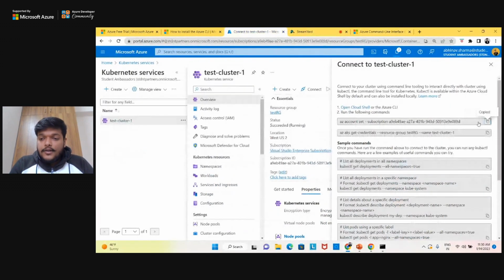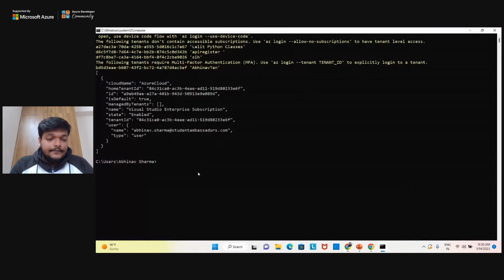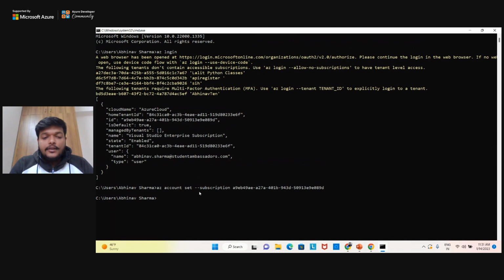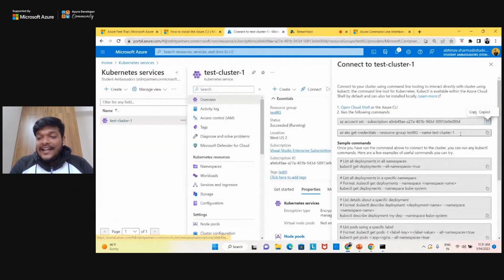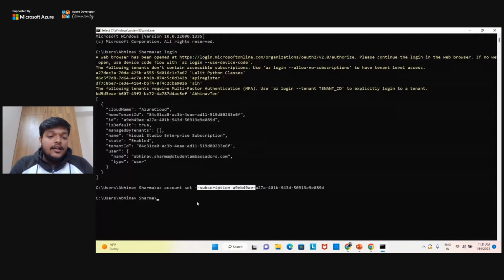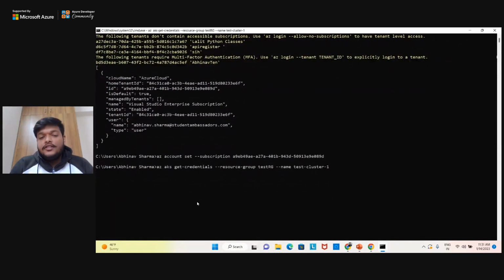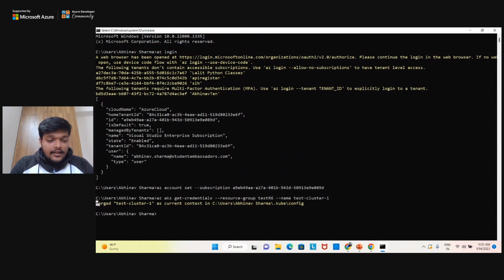So next will be the commands that we need to run. This is the first command. You can use your own set of commands, which you can see from the connect button here, right? Just paste this, and yes, it has set the subscription to this newly created Azure CLI account, right? And finally it will fetch the credentials of the cluster which we have just created. It says that the cluster configurations are set and merged into this path in my system. When I go into that path, I can see the configuration of the cluster.